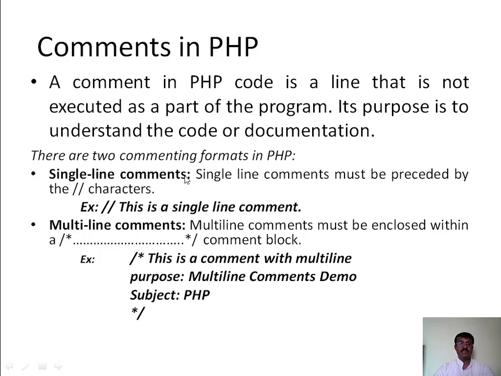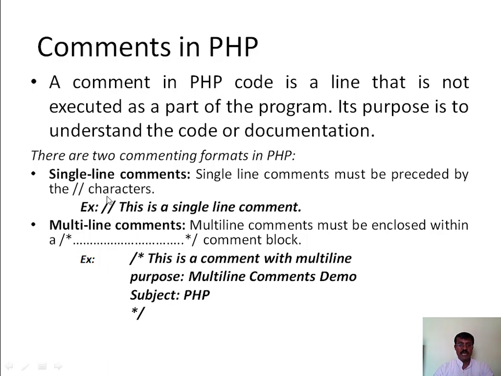The first is single line comments, which we can also call C++ style comments. Single line comments must be preceded by double forward slash characters. For example, double slash followed by your comment line, that is, this is a single line comment.